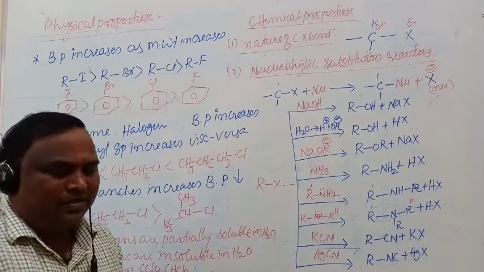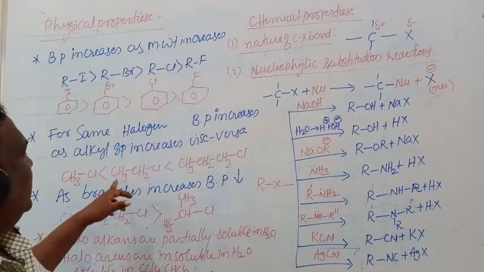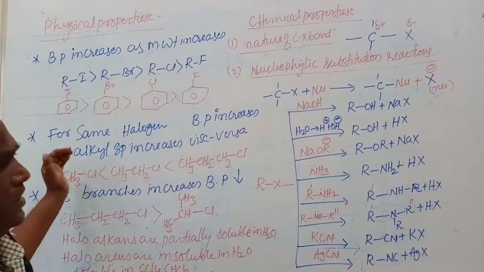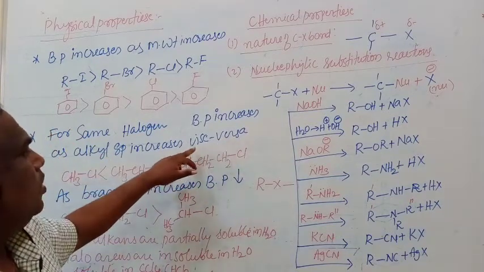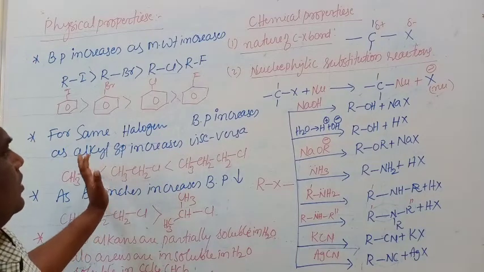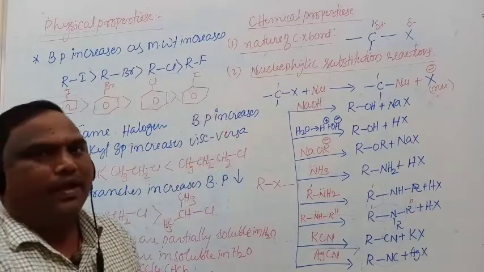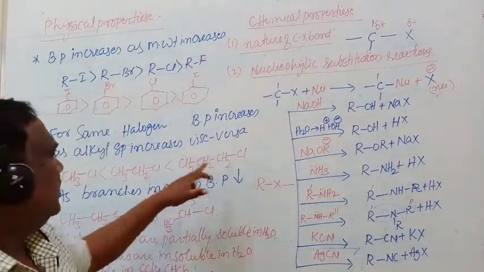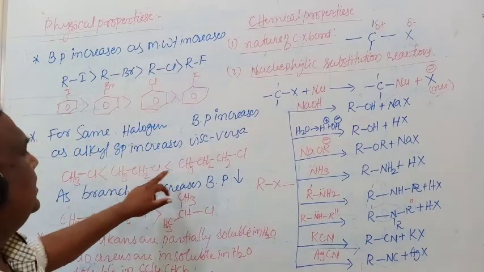That means the halogen atom is constant. As the alkyl group increases, boiling point increases. As the alkyl group decreases, the boiling point decreases. Vice versa means a lower alkyl group has a lower boiling point, and a higher alkyl group has a higher boiling point. The condition is that the halogen atom must be the same.